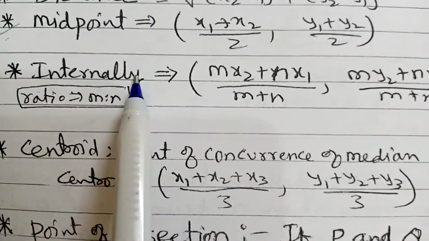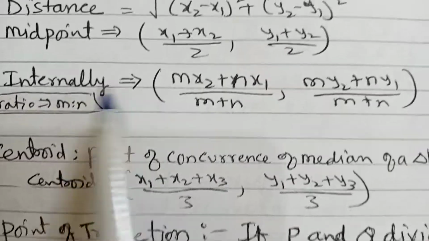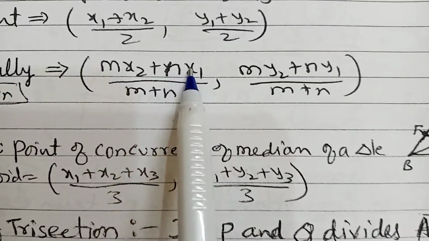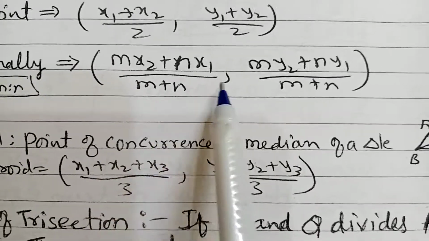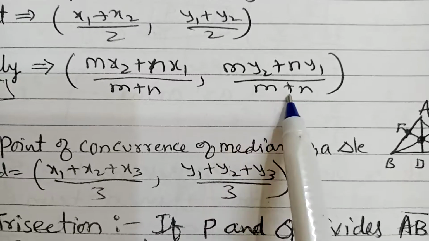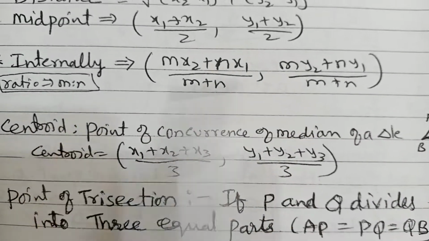Internally means it has a ratio m:n with 2 points. So what is the internal division formula? ((mx2 + nx1)/(m + n), (my2 + ny1)/(m + n)). This is called the internal ratio formula.